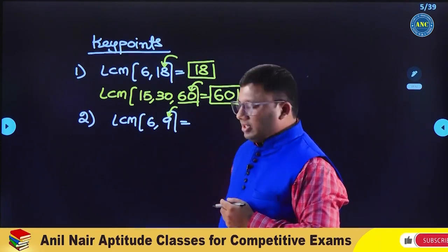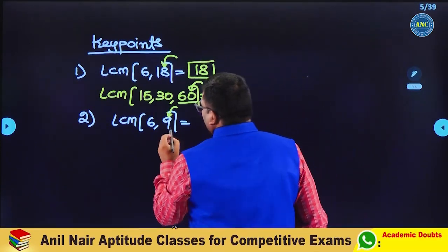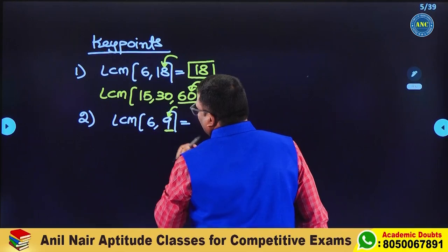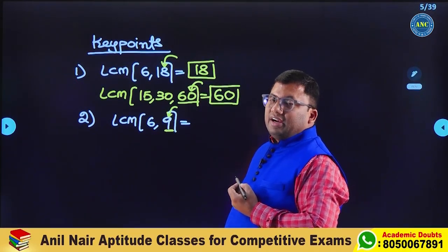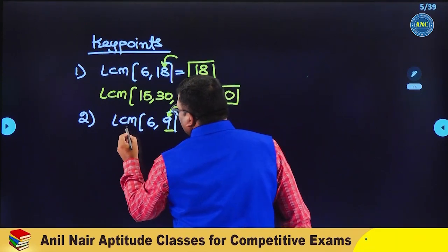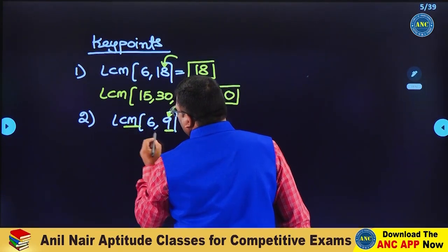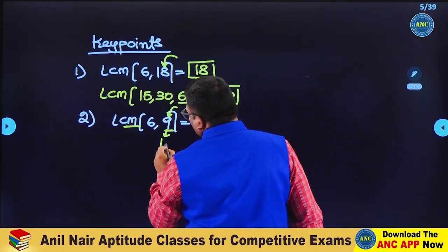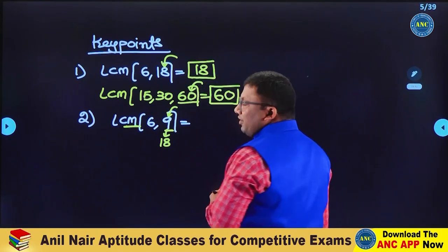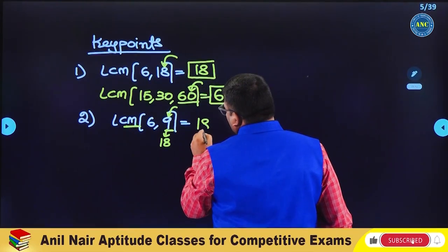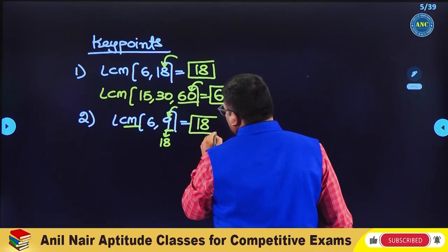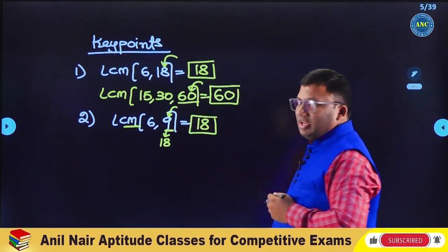So 9 is not divisible. If the largest number does not get divided by the other numbers, LCM is the least common multiple. Take the multiple of the largest number. A multiple of 9 is 18. Is 18 divisible by 6? Yes, 18 is divisible by 6. The answer for this question is 18.